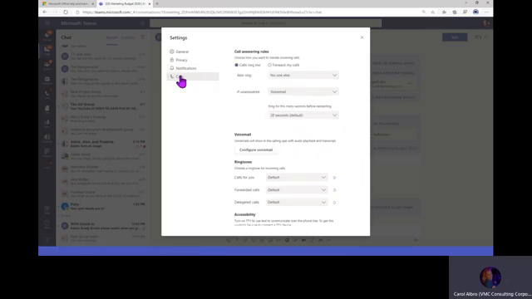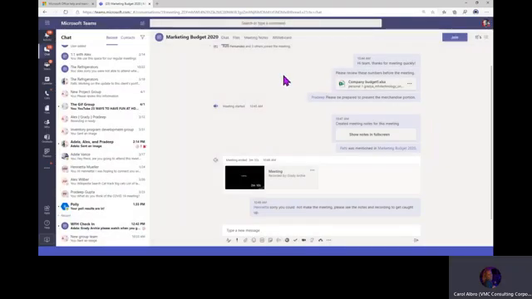So this is just setting up what happens when somebody calls you. If they do, you want a simultaneous ring where it rings your desktop and it rings your cell phone or your home phone at the same time? Or would you rather have it forward to your phone if no one picks up at your desktop? Or would you rather have a voicemail and you're able to configure that voicemail as well? All right, so that's your notifications in a nutshell. Pretty cool. Let's take a look at chatting.